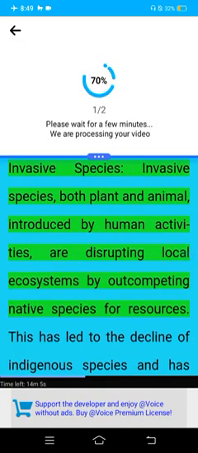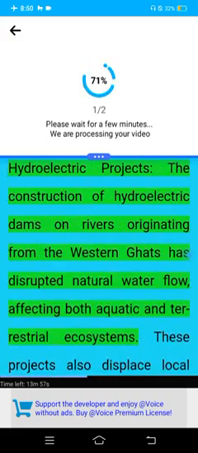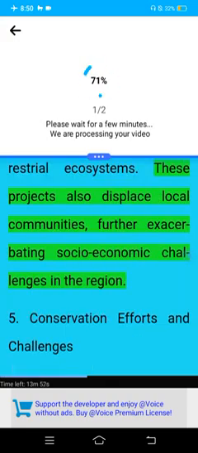Invasive species. Invasive species, both plant and animal, introduced by human activities, are disrupting local ecosystems by outcompeting native species for resources. This has led to the decline of indigenous species and has caused imbalances in the food chain. Hydroelectric projects. The construction of hydroelectric dams on rivers originating from the Western Ghats has disrupted natural water flow, affecting both aquatic and terrestrial ecosystems. These projects also displace local communities, further exacerbating socioeconomic challenges in the region.